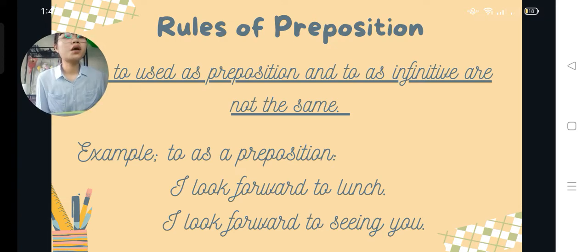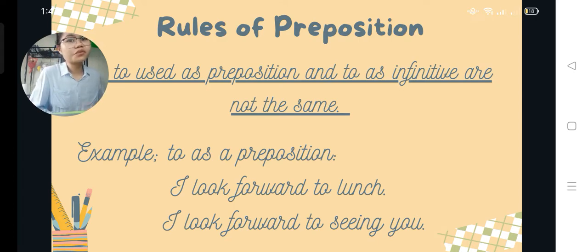I look forward to lunch. To lunch is the prepositional phrase. To is the preposition, and lunch is a noun used as an object of the preposition to.